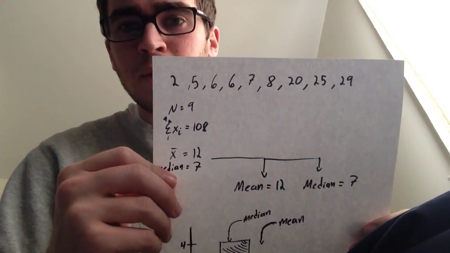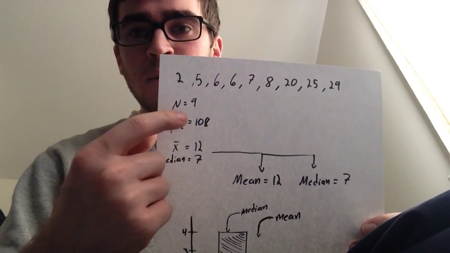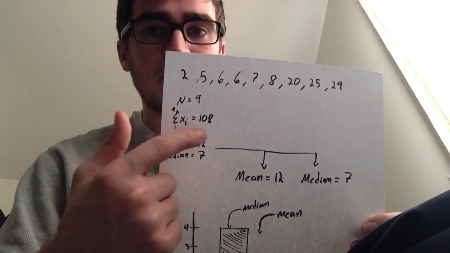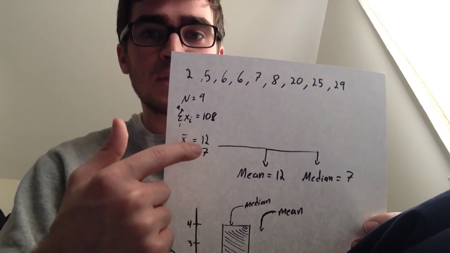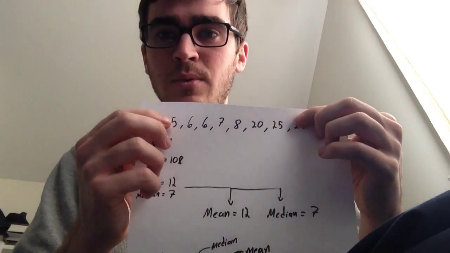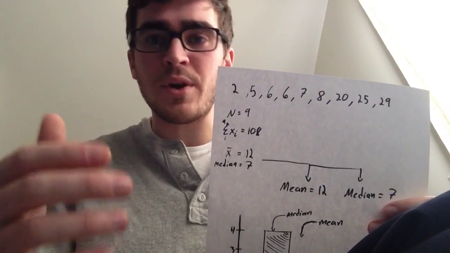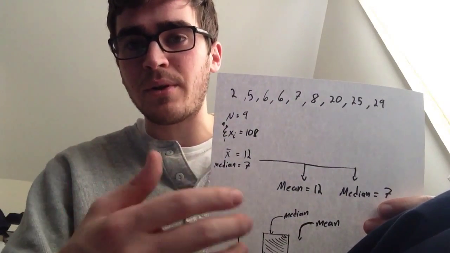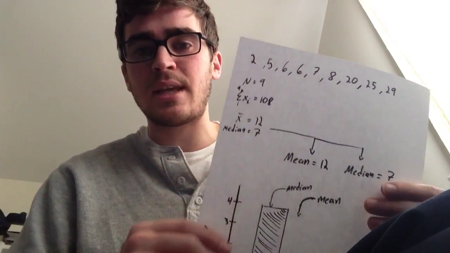So here's an arbitrary set of data points. Here's some stats about the data points. Number of data points is 9. When you sum them all up together, you get 108. So the mean, therefore, is 12. The median you just get by counting off the numbers, 1 and 1, 2 and 2, 3 and 3, until you get down to where you either have 2 or 1 number. In this case, we have 1 number because it's an odd number of data points. So the median is 7.